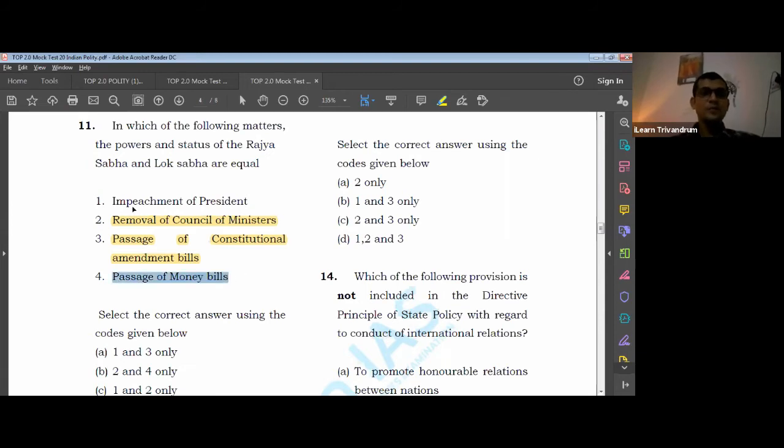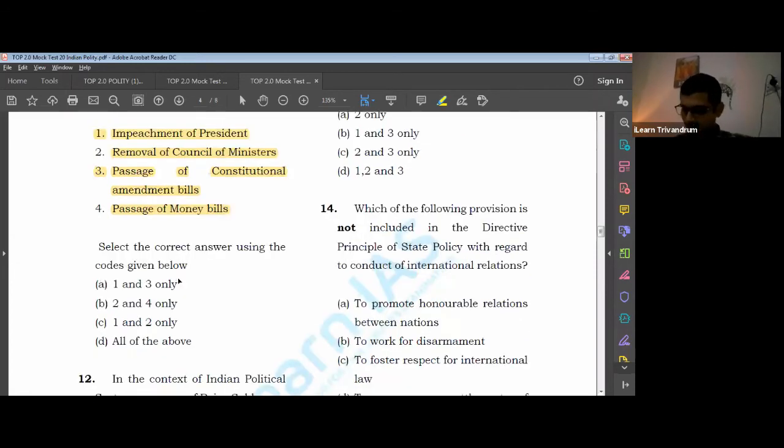Yeah. So when we analyze all the four, we can come to a conclusion that power is equal in impeachment of president as well as in the case of passage of constitutional amendment bill, right? In these cases, power is equal. In the second, power is not equal, and in the fourth also, power is not equal. So answer should be 1 and 3, that is A. All right. Next, let us move to the 12th question.